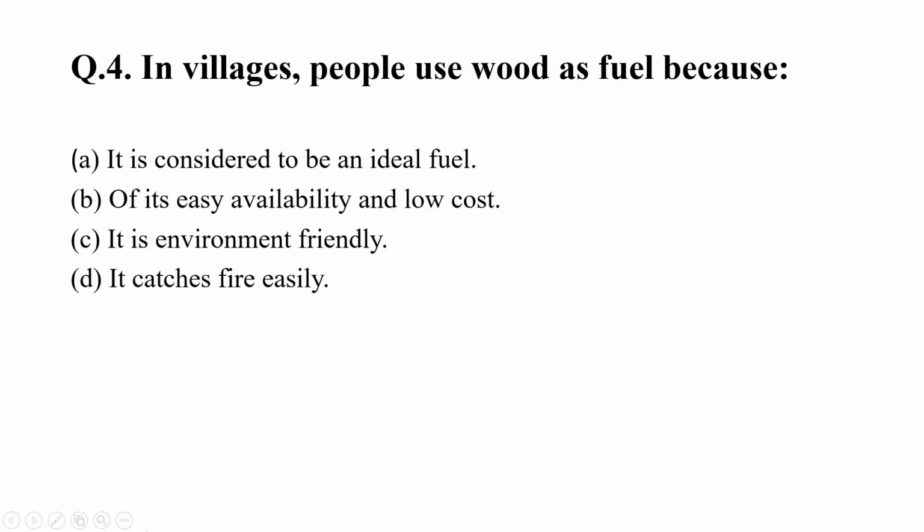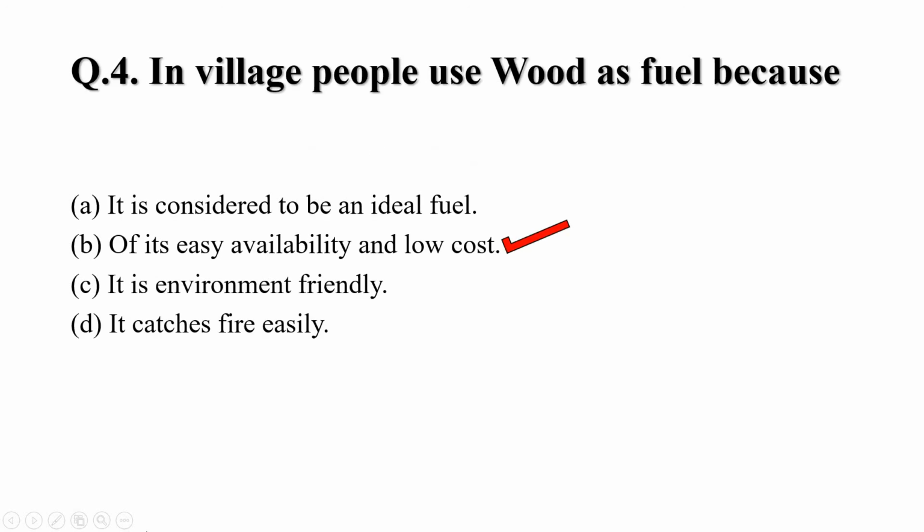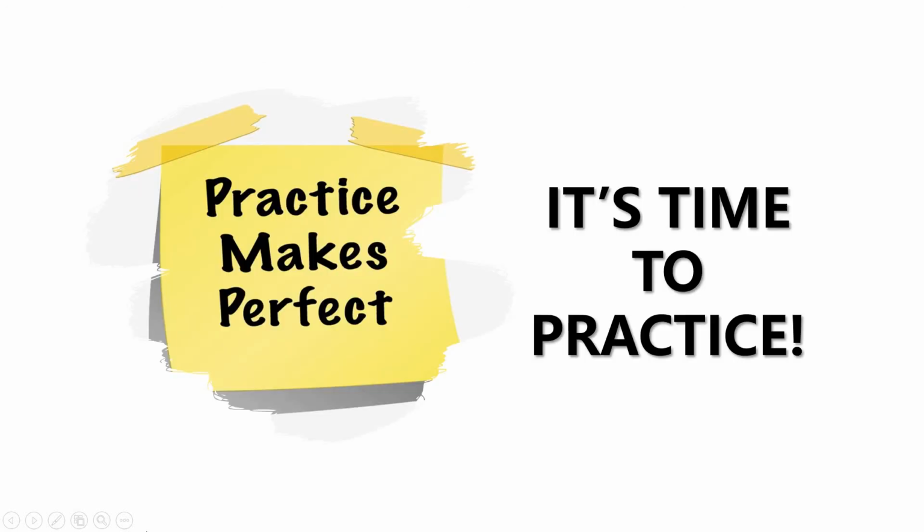Oxygen. Question 4. In villages, people use wood as fuel because A. It is considered to be an ideal fuel. B. Of its easy availability and low cost. C. It is environment friendly. D. It catches fire easily. And your right answer is B. Of its easy availability and low cost.